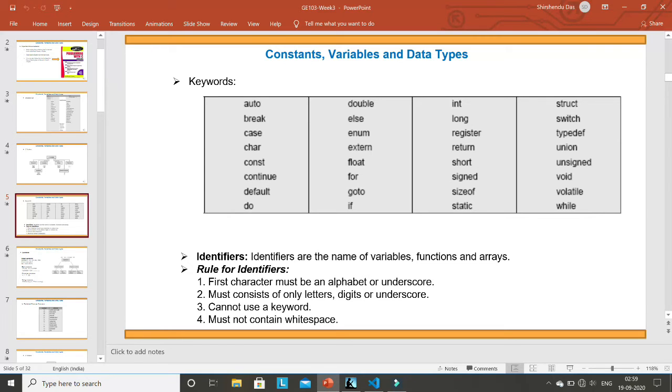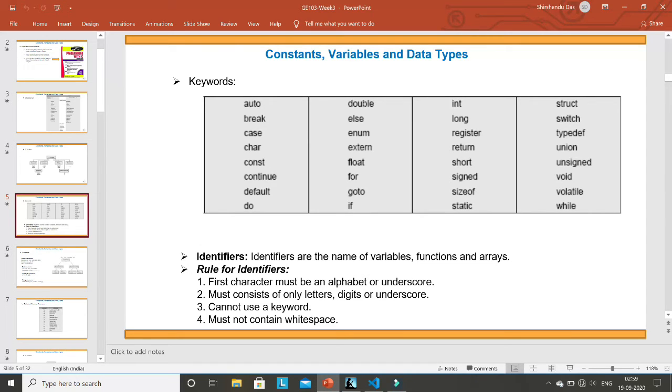Every time you write a variable name or a function name, you must follow these rules. The first character must be an alphabet or underscore. So you must start your variable name with an alphabet, that is A, B, C, D, either capital or small, not an issue, or an underscore. The second rule is it must consist only of letters, digits, and underscore. You cannot use anything except letters, digits, and underscore in an identifier name.